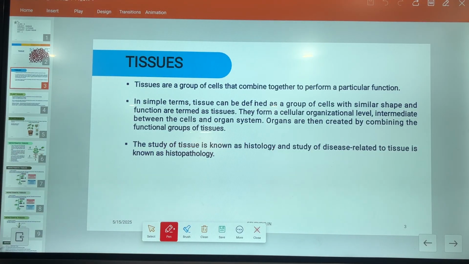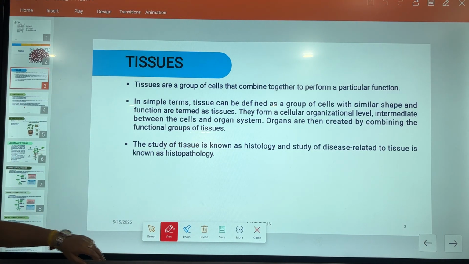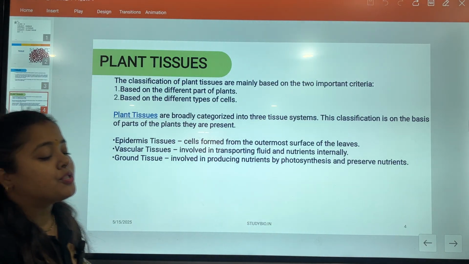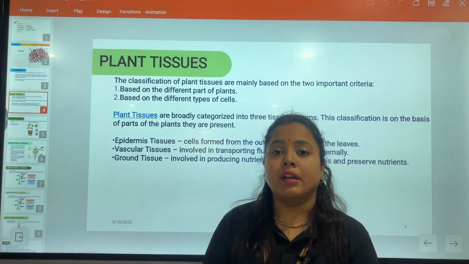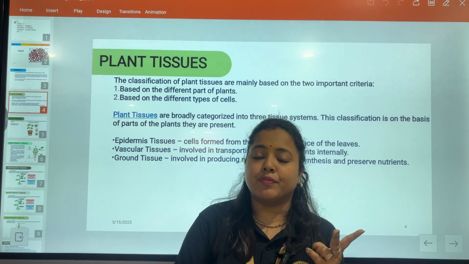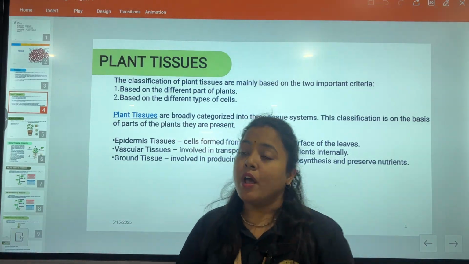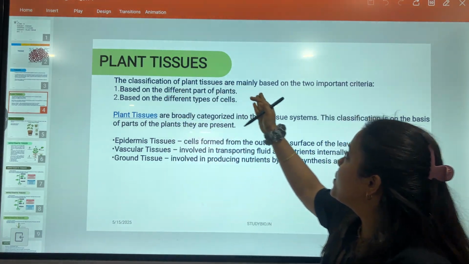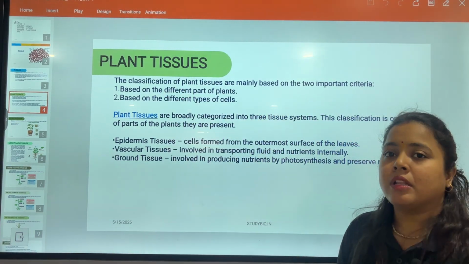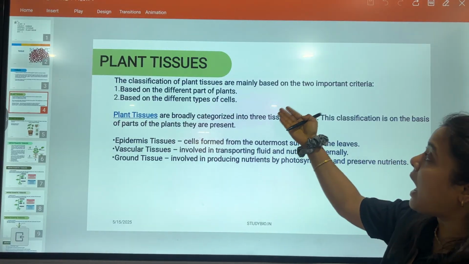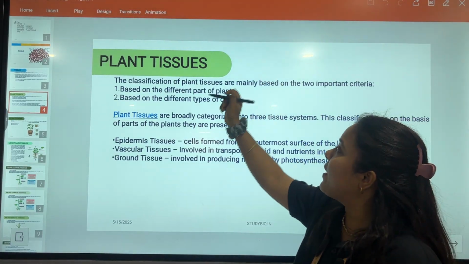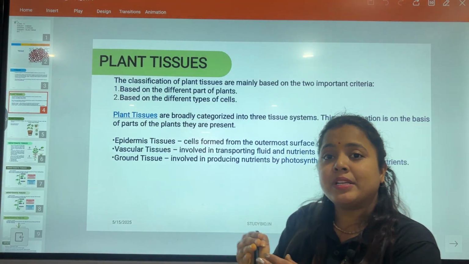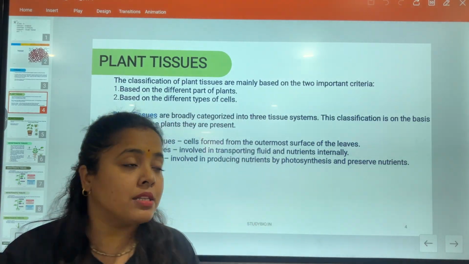Fine. Moving towards the next slide. This is plant tissue. Basically, in our chapter, we have to learn about 2 types of tissues, animal tissues and plant tissues. Firstly, I have started with plant tissues. What are plant tissues? Plant tissues are the tissues which are present in plants only, right? Now, how are they classified? They are classified on the basis of the different parts of the plant and the different types of cells which are present in the different regions of the plants.